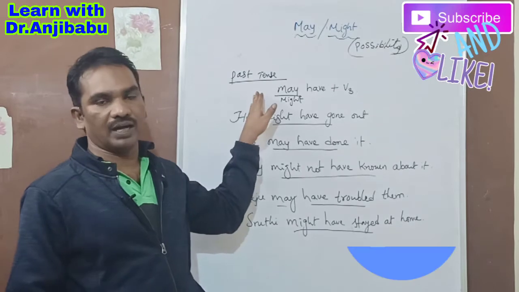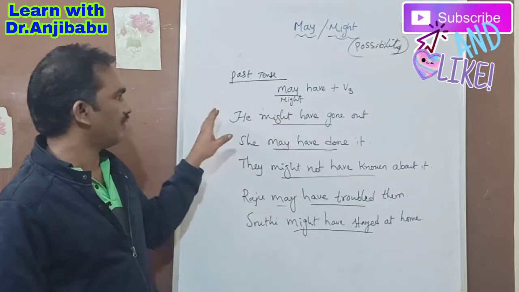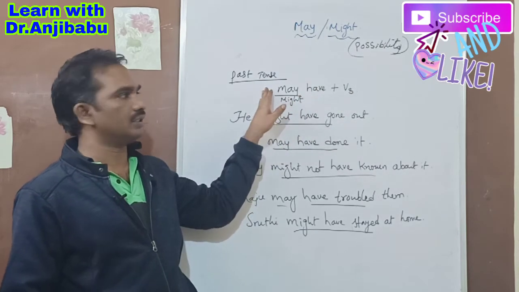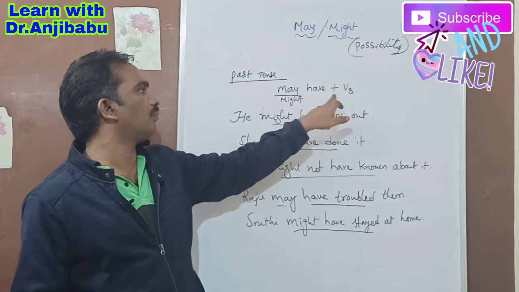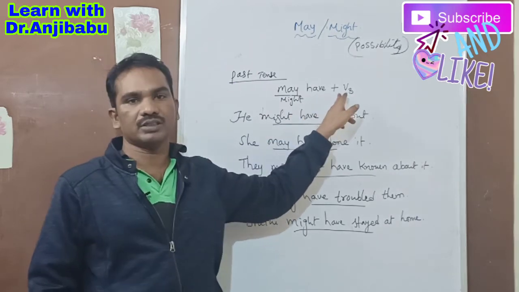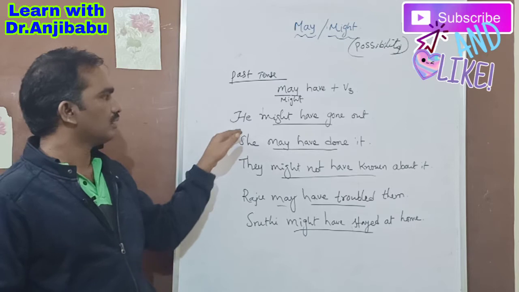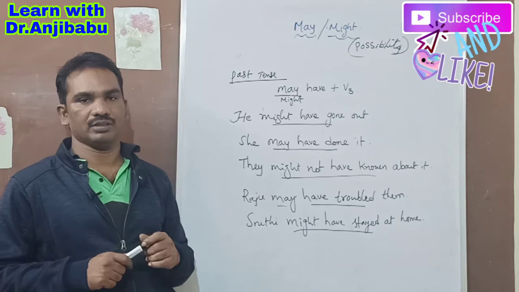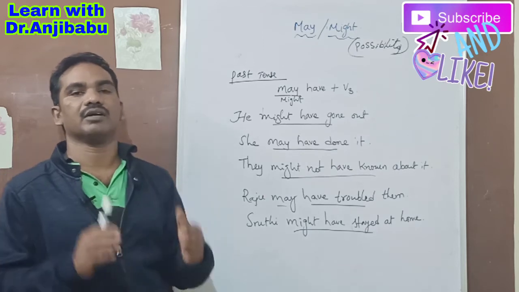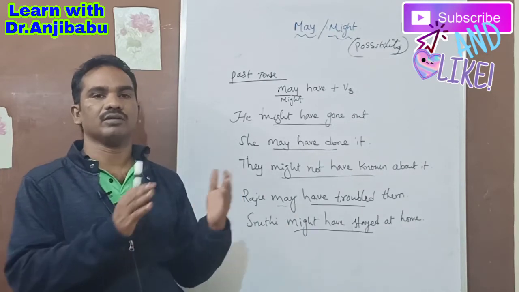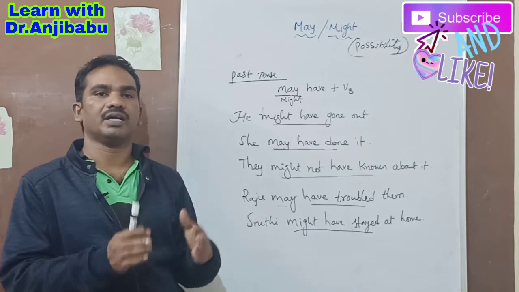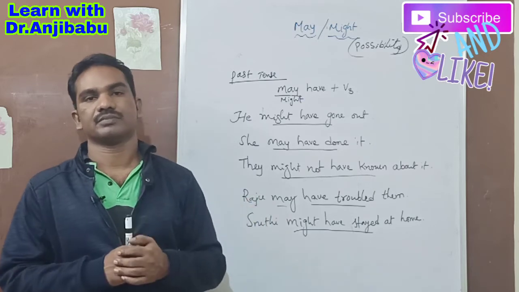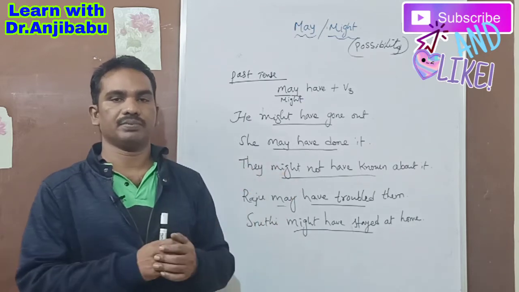If it is in the past tense, how do you use it? If you talk about a possibility in the past tense, you have to use may have plus V3, or might have plus V3. Look at the examples. Where is your brother? He might have gone out. He might have traveled a lot. He might have bought something. He might have been asleep.